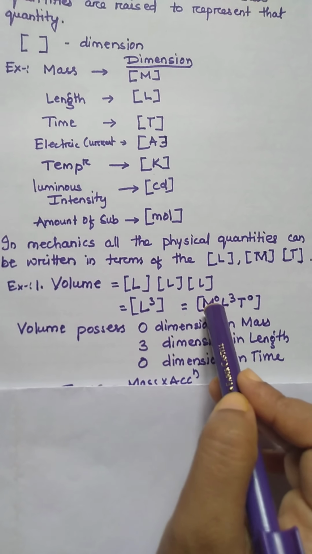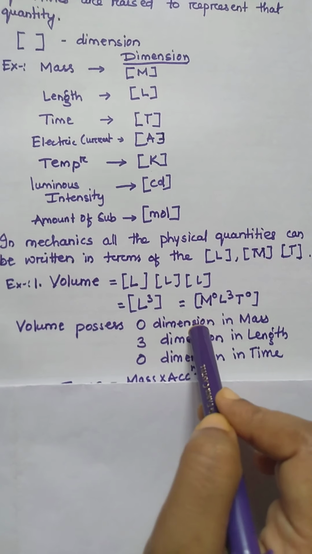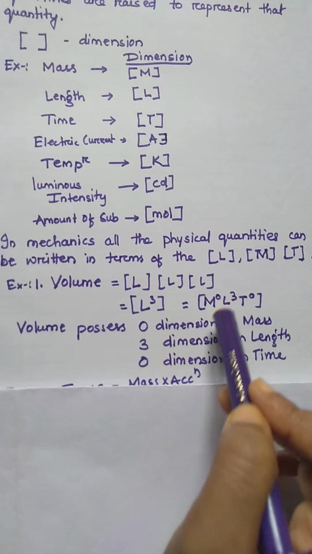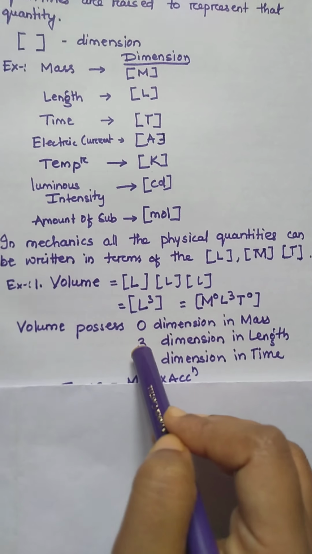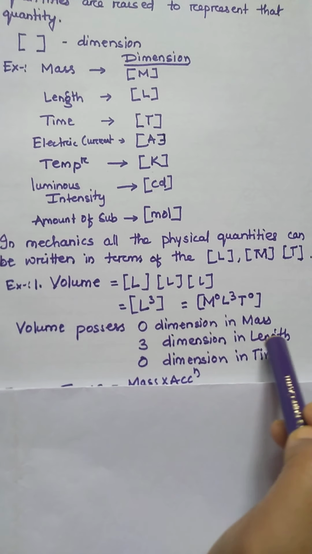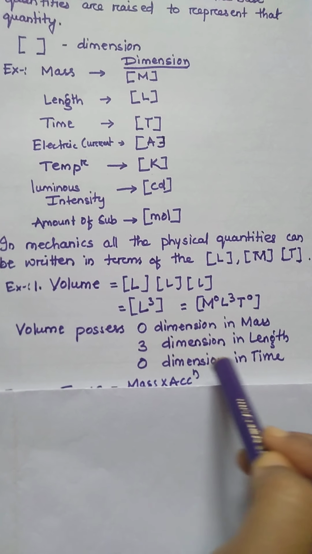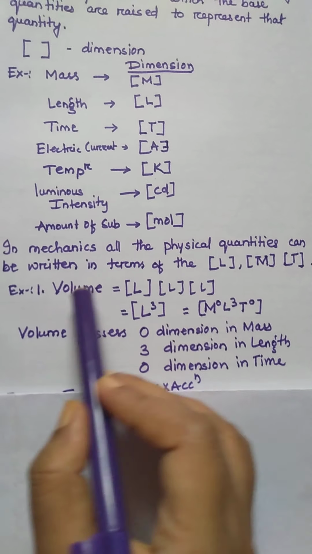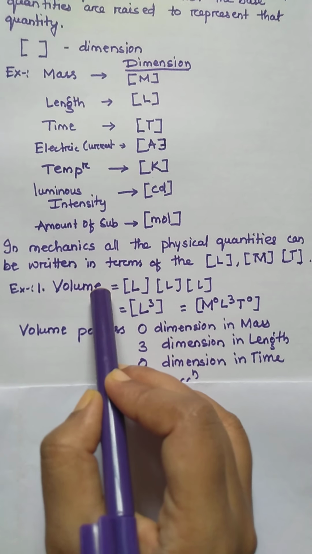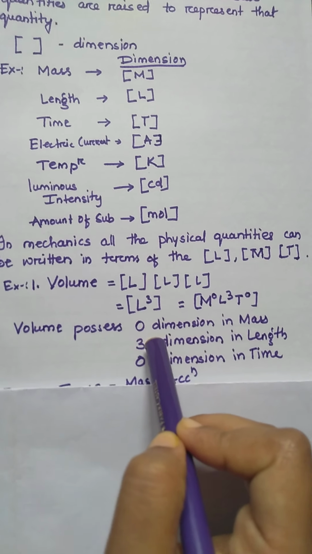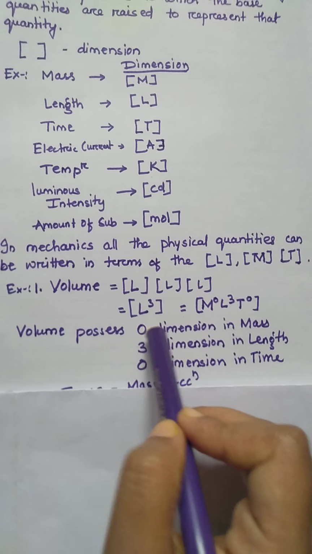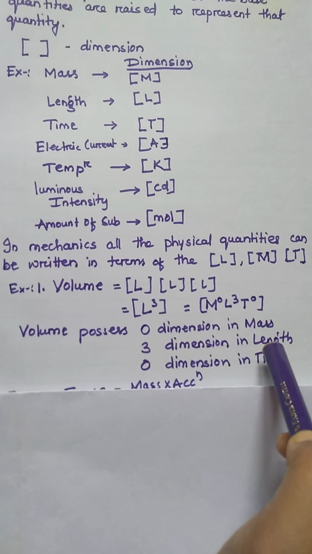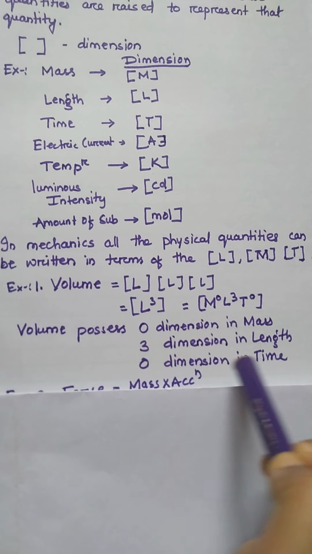So here the base quantity mass is having 0 dimension, length is having dimension 3, so 3 dimension in length and 0 dimension in time. So what is the dimension of volume? I will say it is 0, 3, 0. 0 in mass, 3 in length and 0 in time.